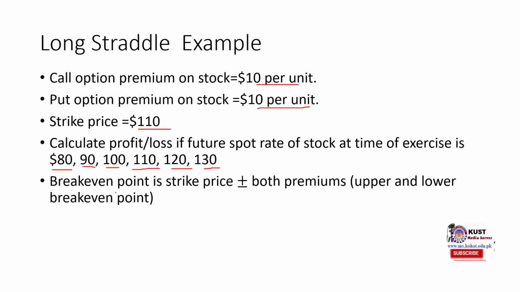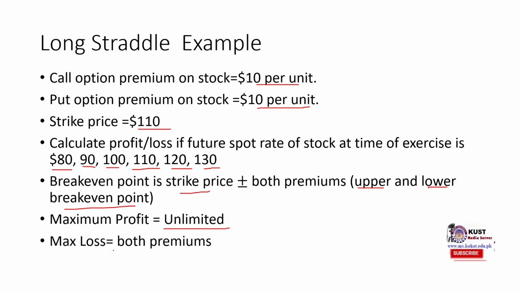One break-even would be strike price plus both the premiums, and this would be called the upper break-even point. The second break-even would be strike price minus both premiums, and this would be called the lower break-even point. And our maximum profit would be unlimited. Our maximum loss would be limited to both the premiums.